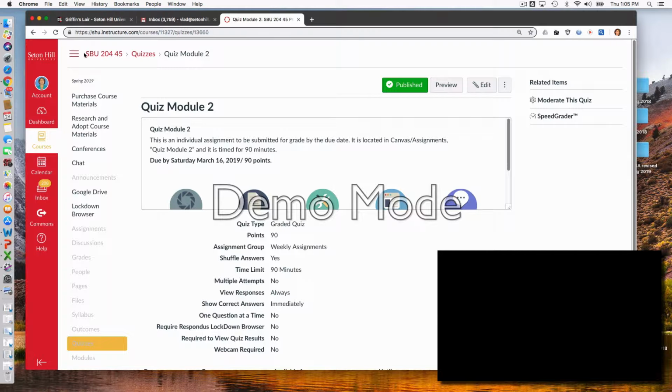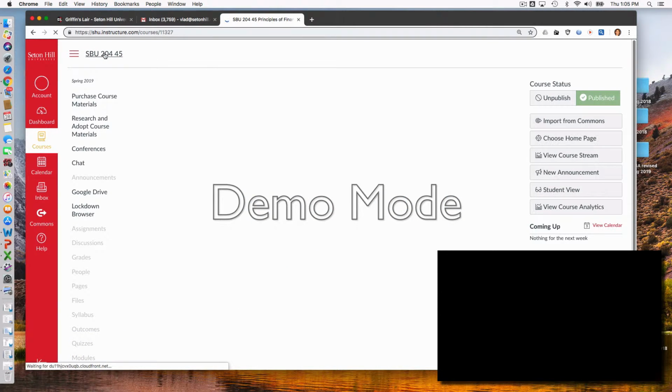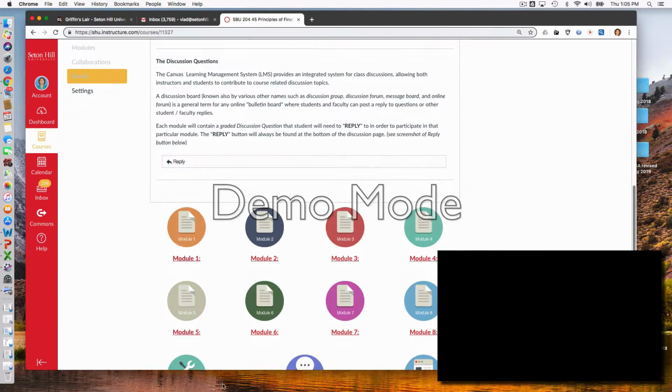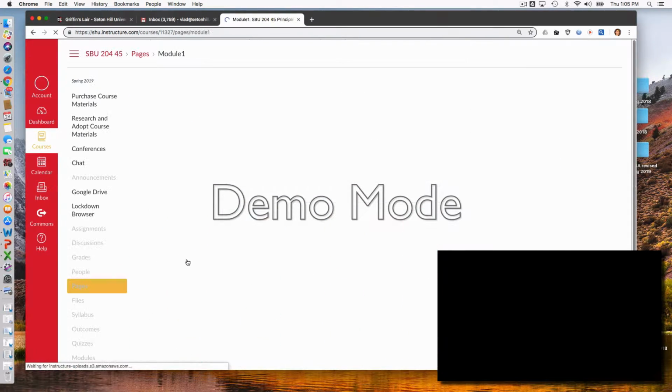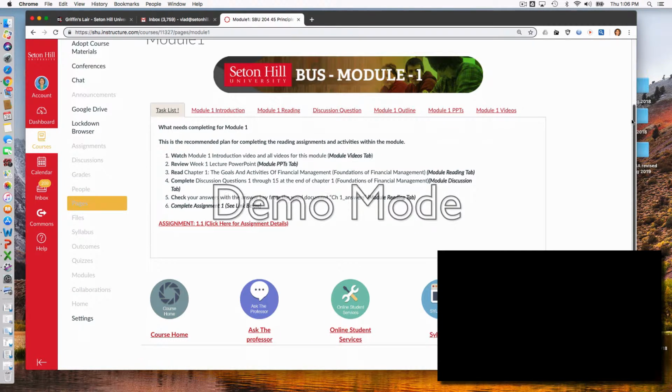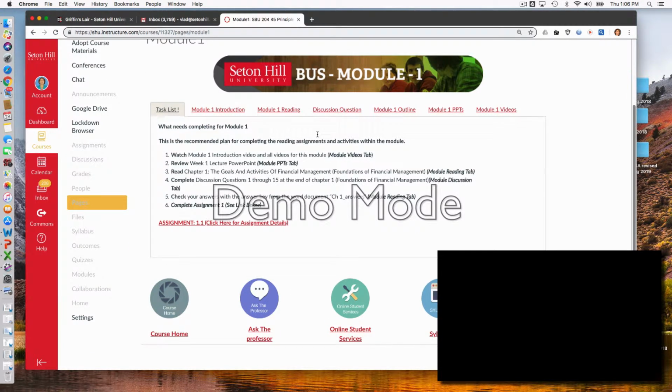Now let's see how this course is organized in modules, because you are going to go week by week. So week 1, you're going to module 1, and then you look here and you have to go over all these class activities. Listen to the videos if you have any videos, and follow the instructions here. And then once you are done, you go ahead and take the quiz on Saturday.